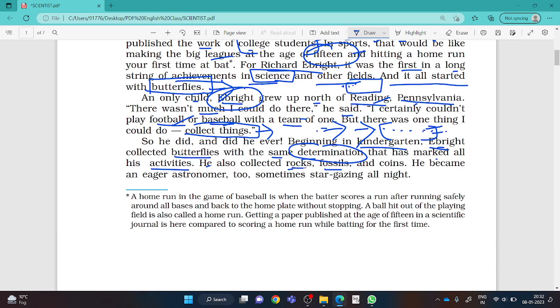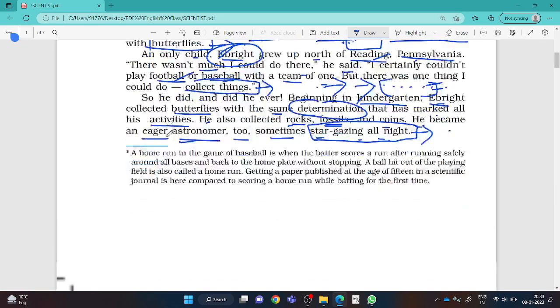Actually, he also collected rocks, fossils, and coins, and he became an eager astronomer related to atmospheric predictions and all that. Sometimes stargazing all night. Actually, do you know one thing? Normal people can read the history, but persons who are rigid, who are stubborn, can create the history. I want you to be determined and create the history, not read the history.